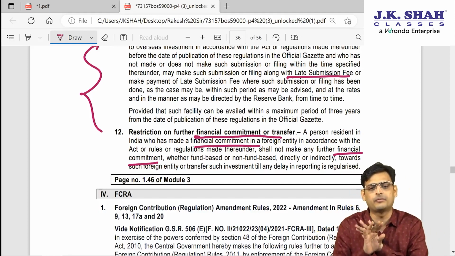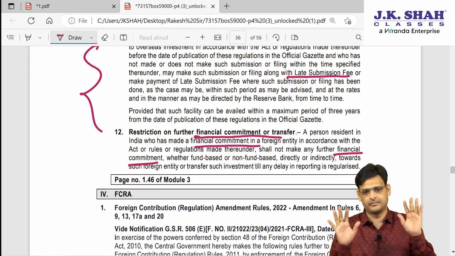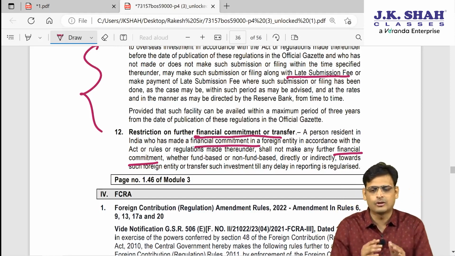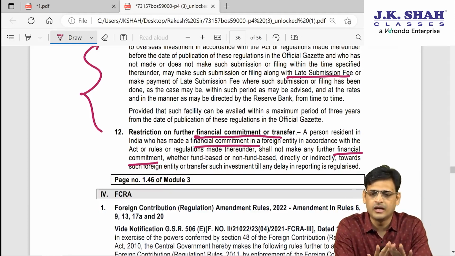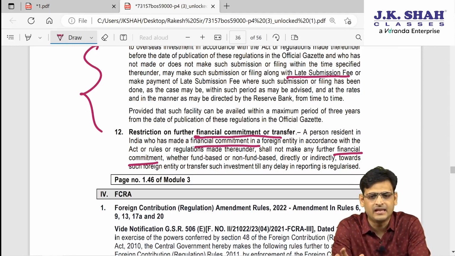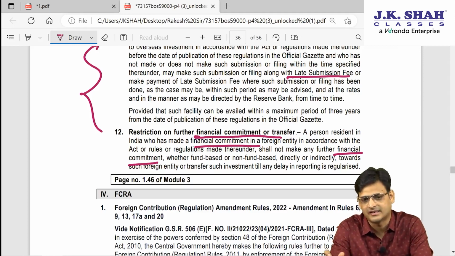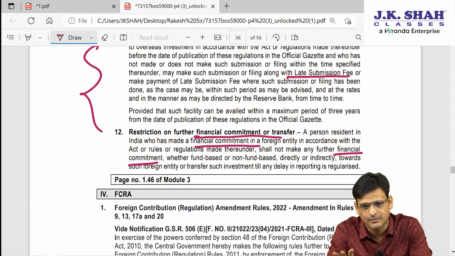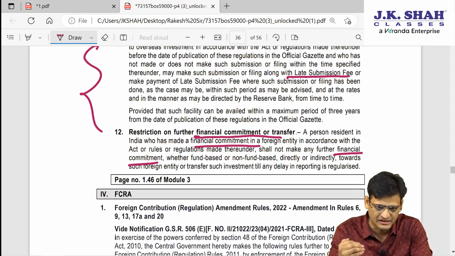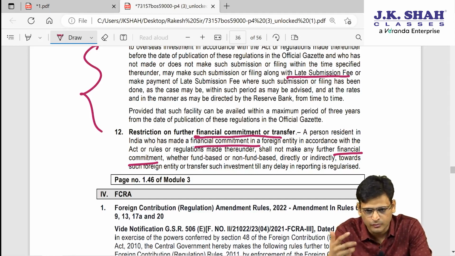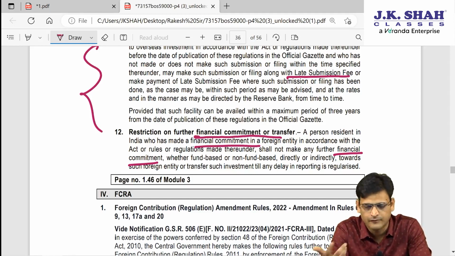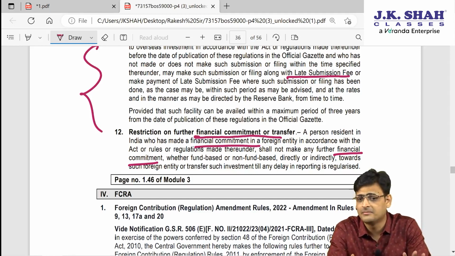Till that period you cannot make any further financial commitment. So that's all in this. Now all the amendments I have covered. Last amendment being lengthy, I tried to summarize it to the extent possible, and all the important points I have told you. If you read that much, it is also sufficient. Just read that much and go through it by yourself once also. So by that, all amendments are covered.